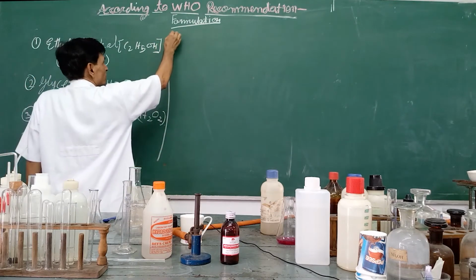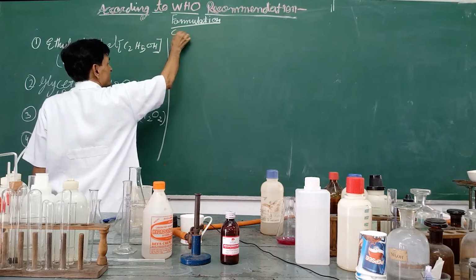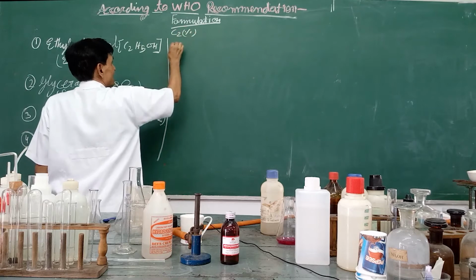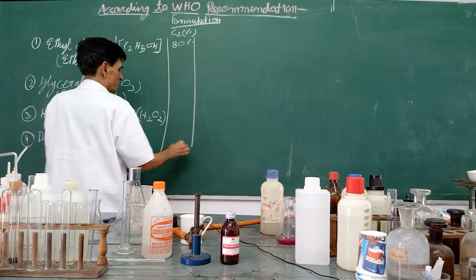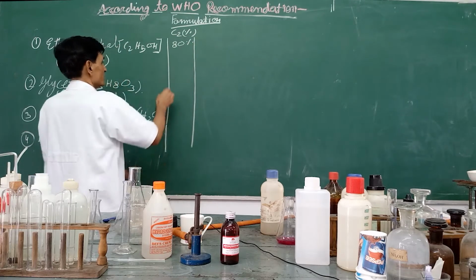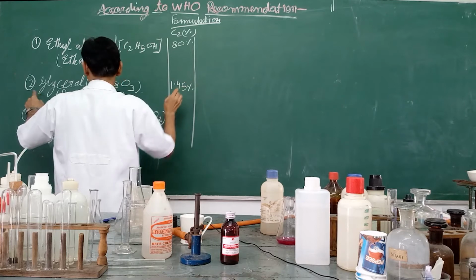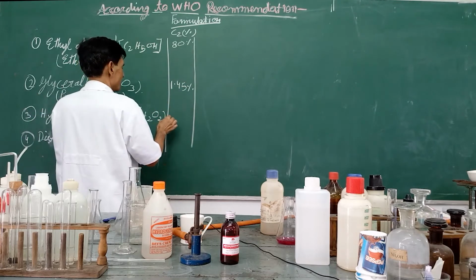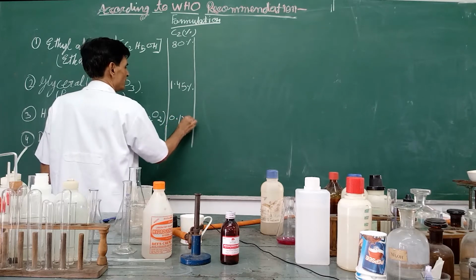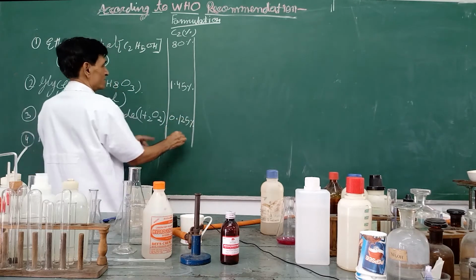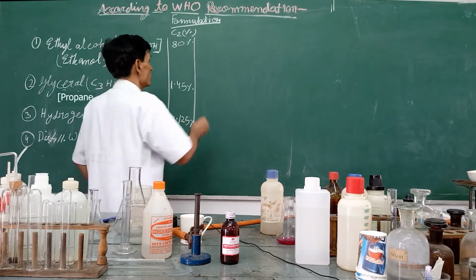According to WHO, the concentration, which I am taking as percentage concentration C2: 80% ethyl alcohol should be there, and 1.45% glycerol should be there. Hydrogen peroxide should be 0.125%. The remaining is water; you sum these up, and 100 minus this will be the distilled water.